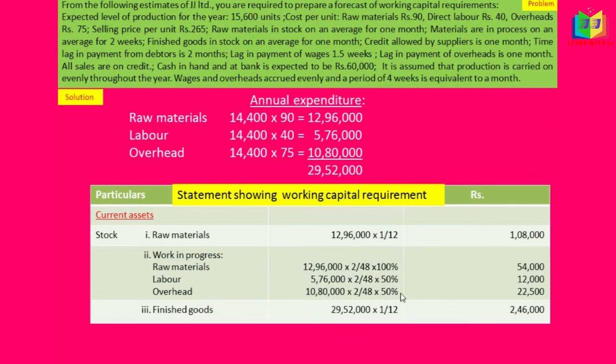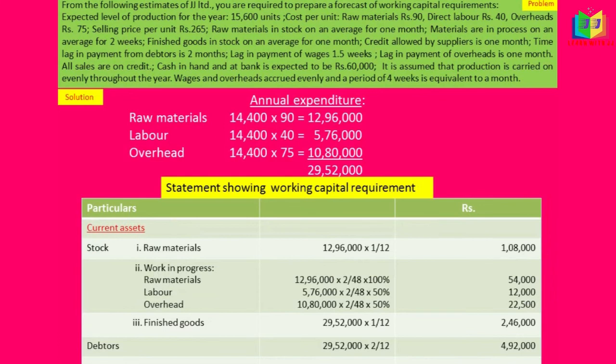If any other thing is specified in the problem, like raw material, labor and overhead 100%, we have to take that percentage. If nothing is mentioned in the problem, we have to assume raw material 100%, labor 50% and overhead 50%. And we finished writing the stock. Now we'll move on to debtors.